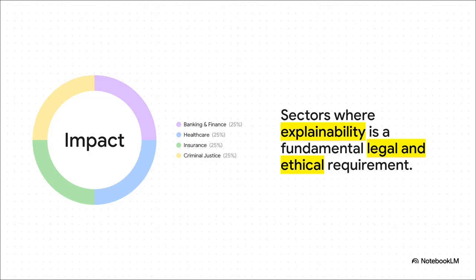So with all those challenges, you might be asking, why even push through? Well, because in sectors like banking, healthcare, and criminal justice, it's just not a choice. When an algorithm has the power to decide who gets a loan, who gets a life-saving treatment, or who gets parole, explainability stops being a nice-to-have technical feature. It becomes a fundamental, non-negotiable requirement for accountability and basic fairness.